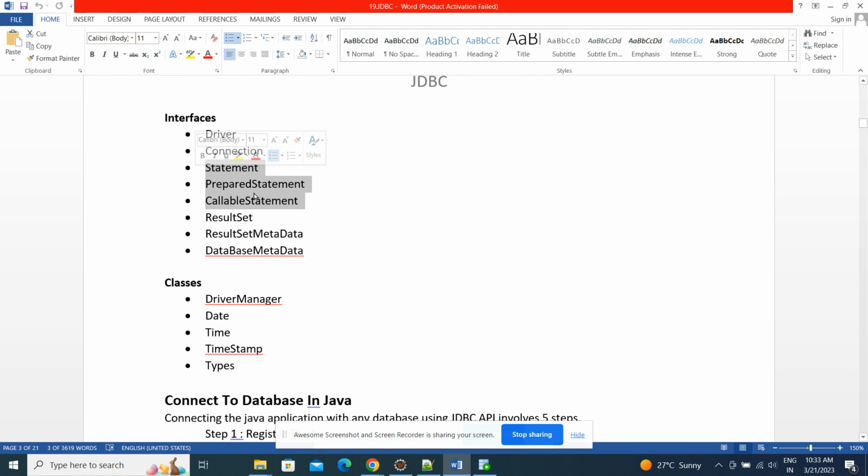These three will be used to get the data, to create a table in the database, to insert the data, all those things. These three will be used.